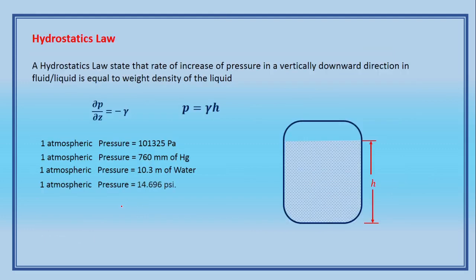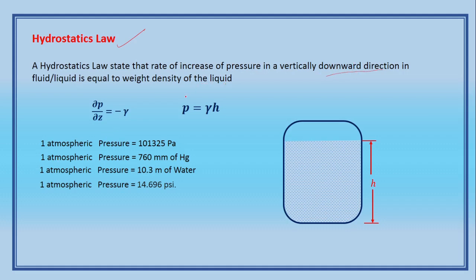Next one is the hydrostatic law. This is about pressure variation of incompressible liquids. The hydrostatic law states that the rate of increase of pressure in a vertically downward direction in a fluid is equal to the weight density of the liquid.